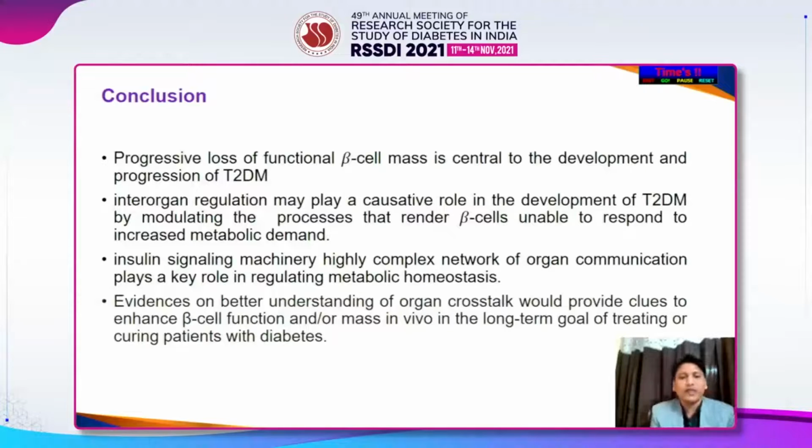So to conclude, progressive loss of functional beta cell mass is central to the development and progression of type 2 diabetes, and inter-organ regulation may play a causative role in the development of type 2 diabetes by modulating the processes that render the beta cells unable to respond to increased metabolic demand. And insulin signaling machinery is a highly complex network of organ communication, and it plays a key role in regulating the metabolic homeostasis, and evidences of better understanding of the organ crosstalk would provide clues to enhance beta cell function or to enhance the beta cell mass in the long-term goal of treating or curing the patients with diabetes.